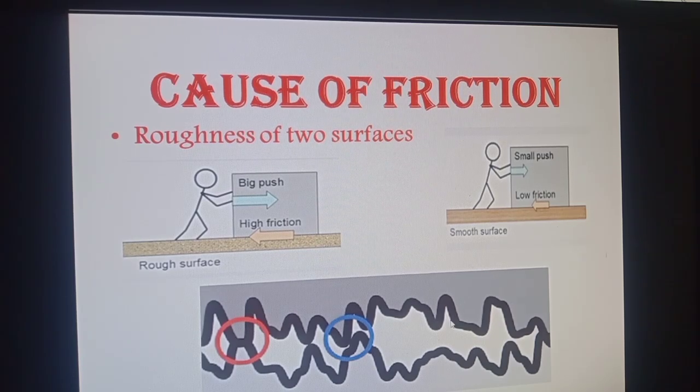In your daily life, you may have observed that if you are sliding something on your lawn, it is very difficult because the lawn surface is rough.